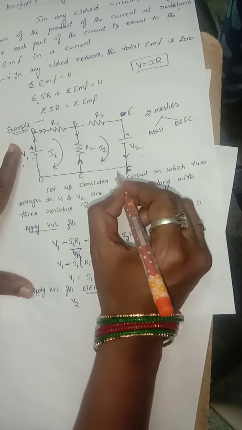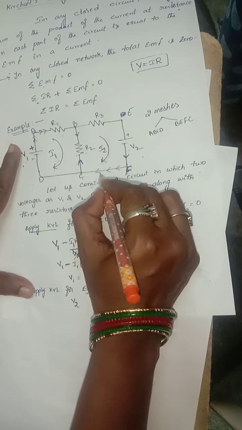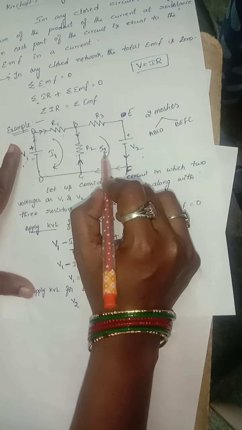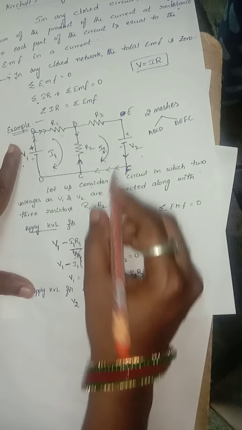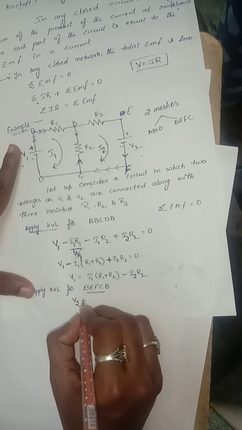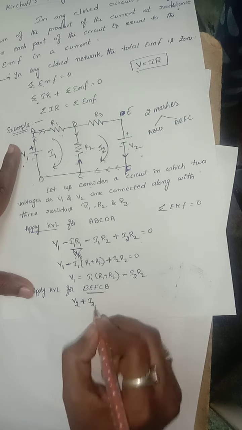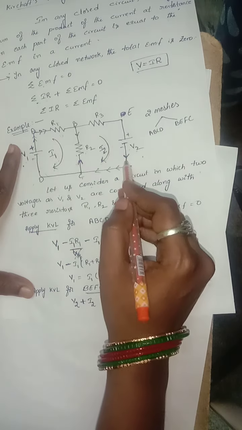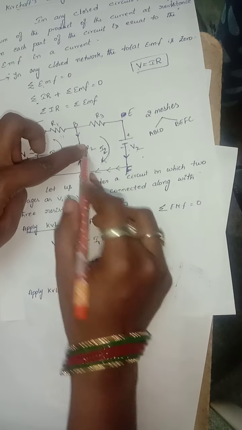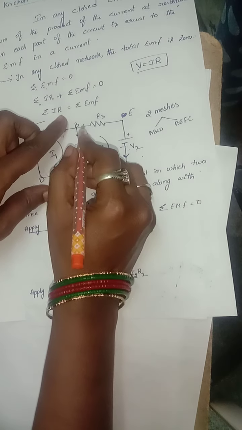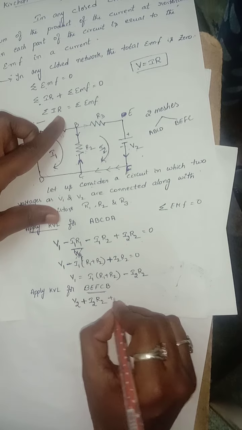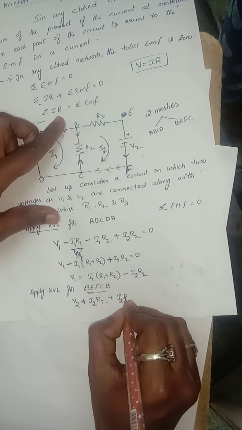The current I2 passes from the negative of the voltage, so we consider positive I2. Positive I2 R2, and next positive I2 R3.